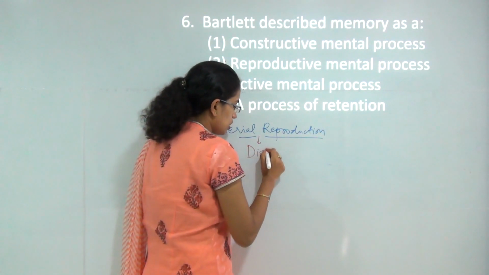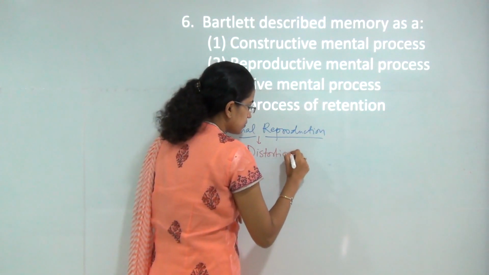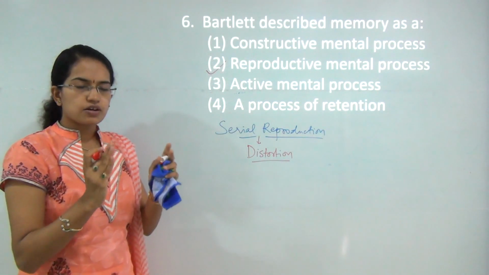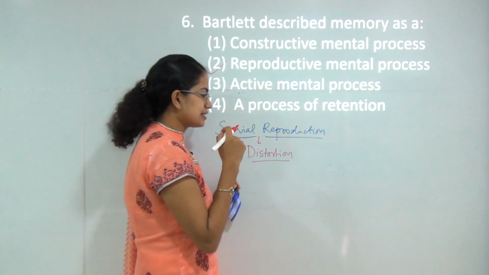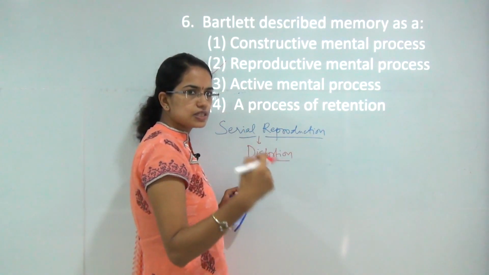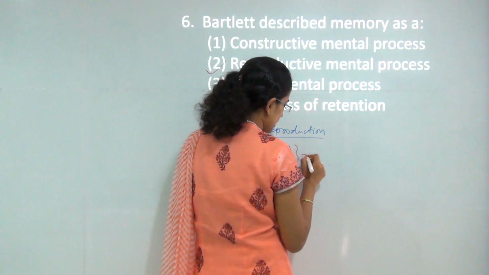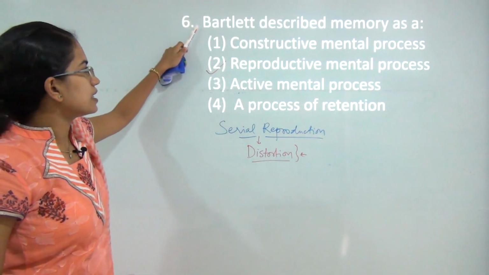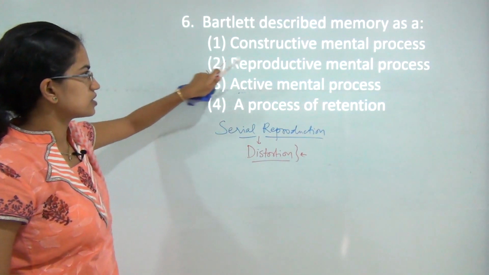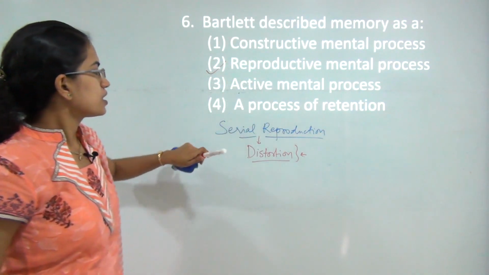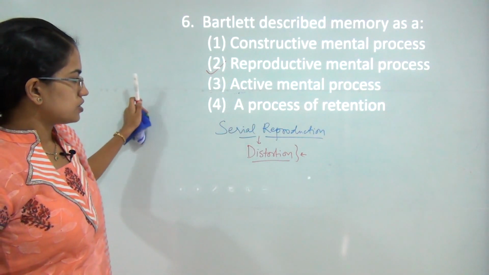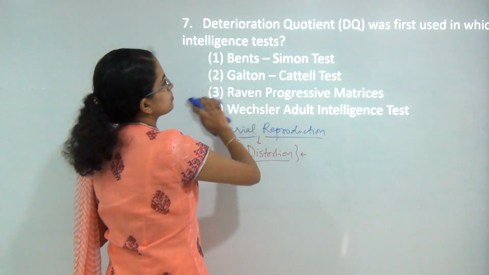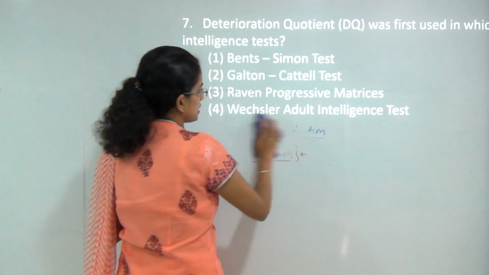Follows some distortions. When you are trying to reproduce something after a given period of time, you cannot exactly replicate what you have seen or heard, and that error is known as distortion. So the correct answer for Bartlett's study would be serial reproduction or reproductive mental process, and there is distortion associated with this process. The next is, deterioration coefficient was first used in which intelligence test?